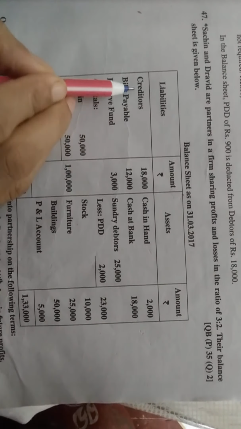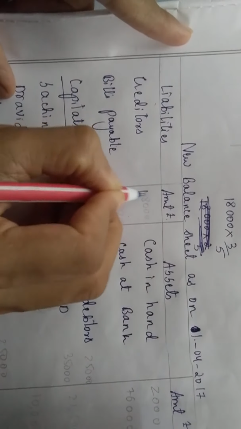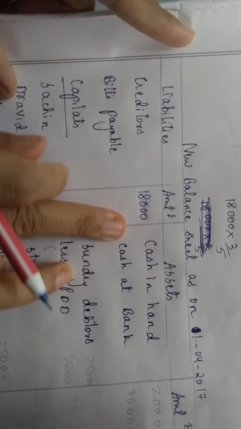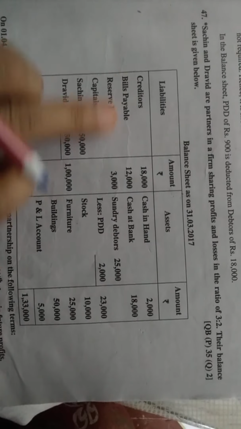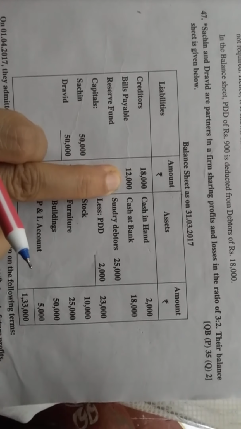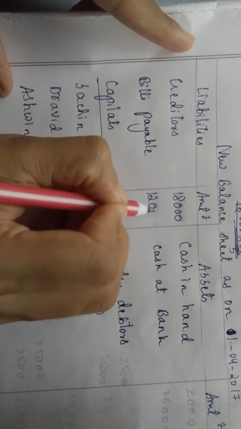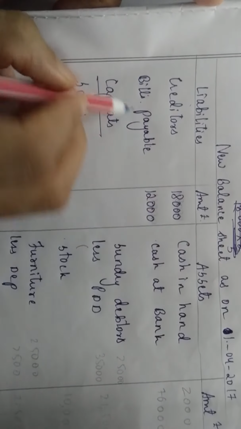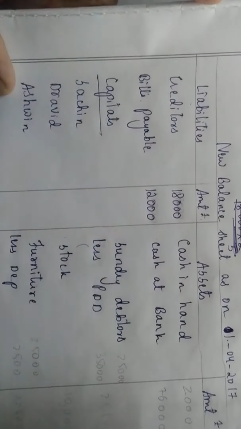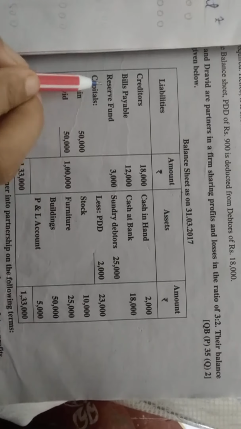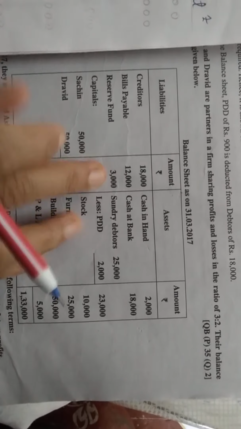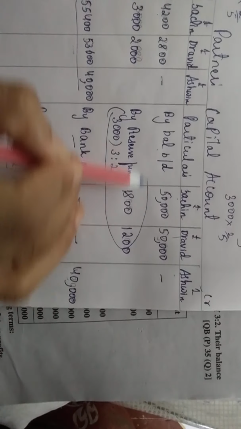So first is what? Creditors 18,000, right? Creditors 18,000. Okay. Bills payable 12,000. What did I do? Creditors and bills payable, as it is, I have copied and written. Next, what is there? Reserve fund 3,000. I am not going to write this. Why? Because here it is already adjusted. So, no writing that.